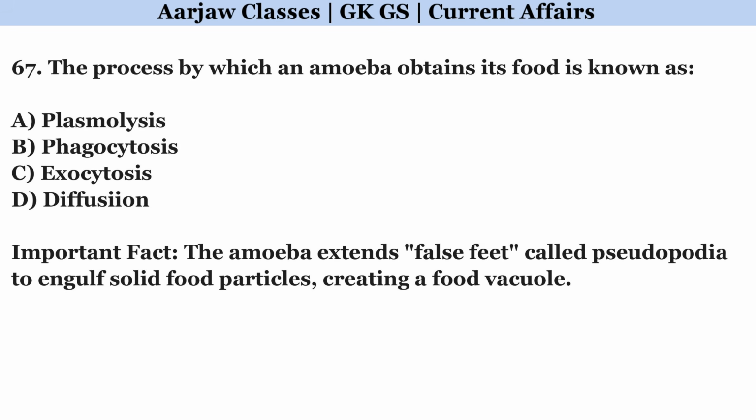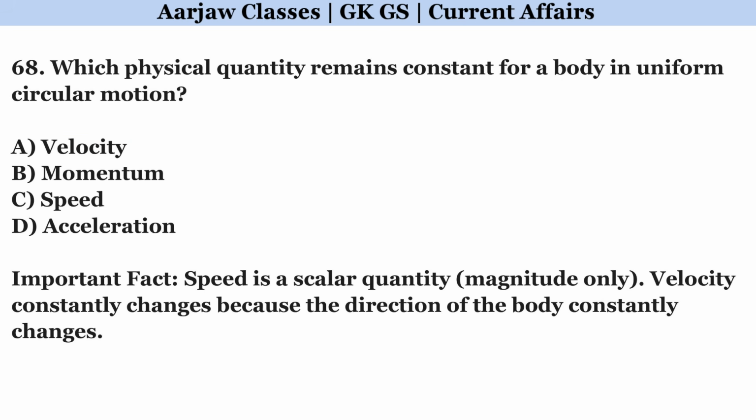The process by which an amoeba obtains its food is known as. Right option is B. Phagocytosis. Which physical quantity remains constant for a body in uniform circular motion? Correct option is C. Speed.